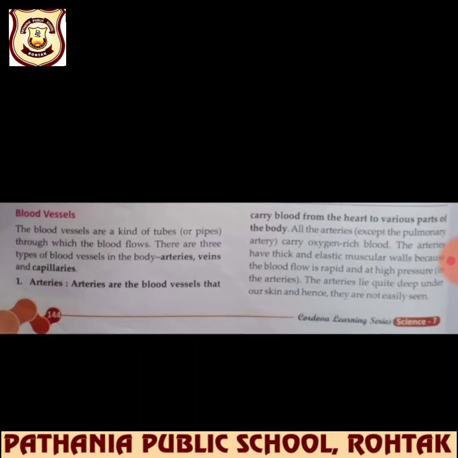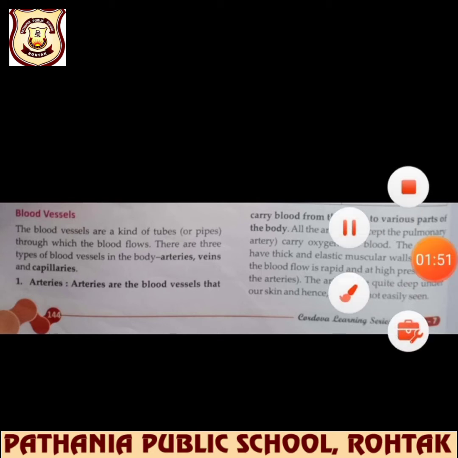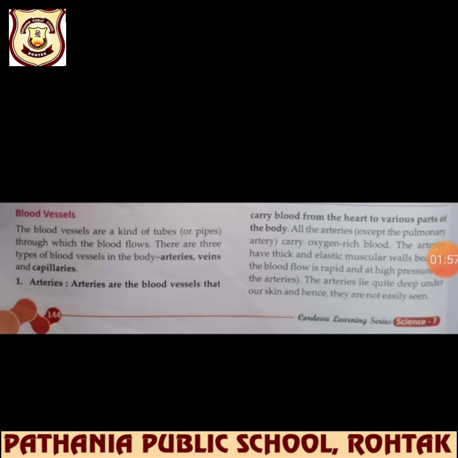The blood vessels are a kind of tubes through which the blood flows. There are 3 types of blood vessels in the body called arteries, veins and capillaries. What happens in arteries, beta? What are arteries, we are going to discuss now. Arteries are the blood vessels that carry blood from the heart to various parts of the body.